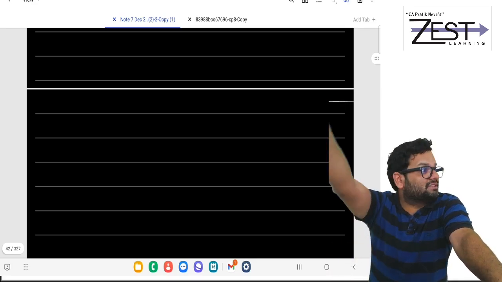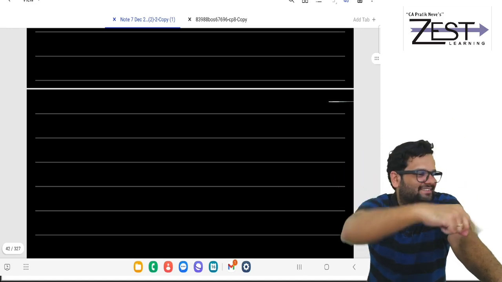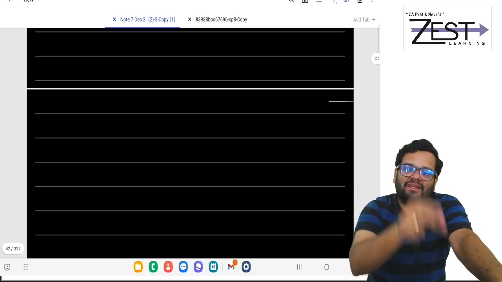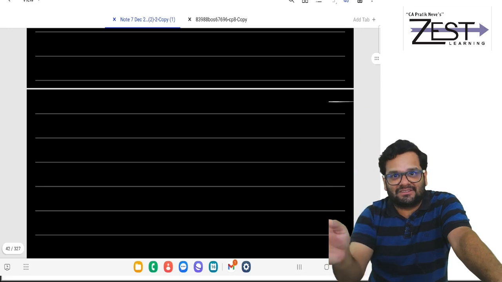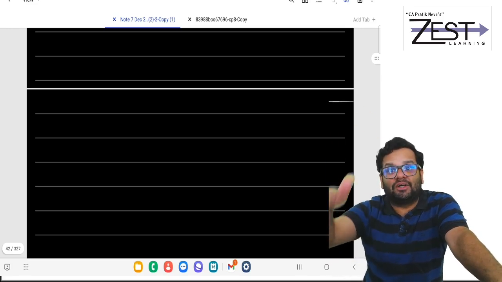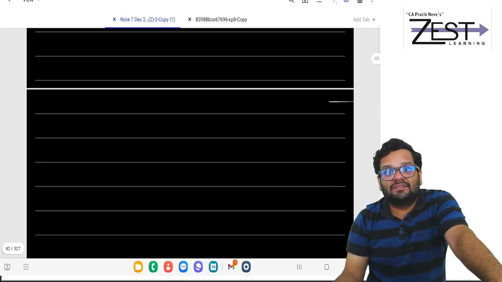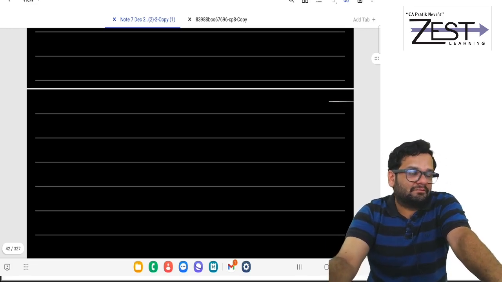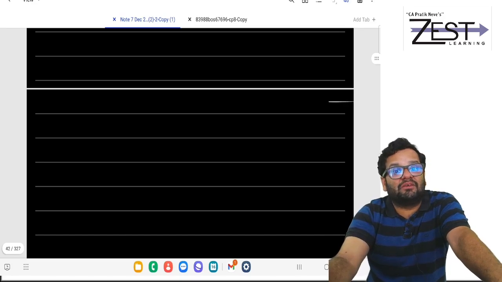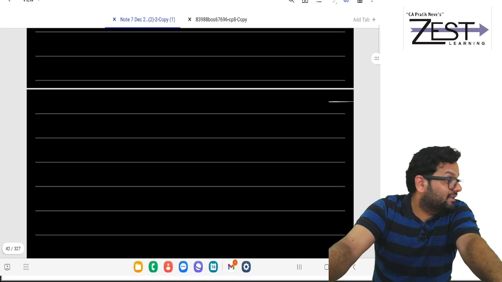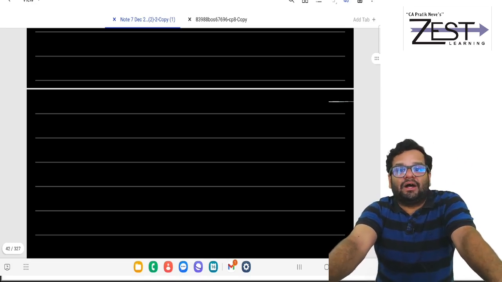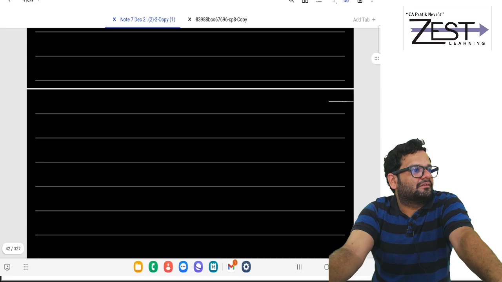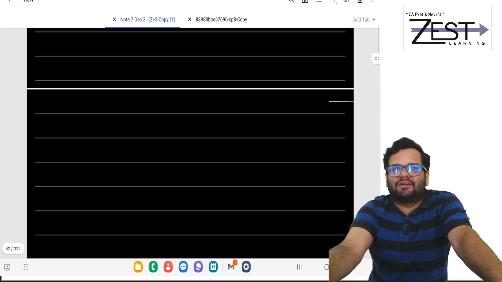If he is a resident super senior citizen, 0 to 5 lakhs, no tax. If he is a resident senior citizen, 0 to 3 lakhs, no tax. If others, meaning non-resident, or resident whose age is less than 60, then 0 to 2.5 lakhs, no tax. By the way, this age is to be checked in the PY, not the AY. Age is to be checked in PY. Now, other slabs: 2.5 lakh to 5 lakh, 5%; 5 lakh to 10 lakh, 20%; above 10 lakhs, 30%.